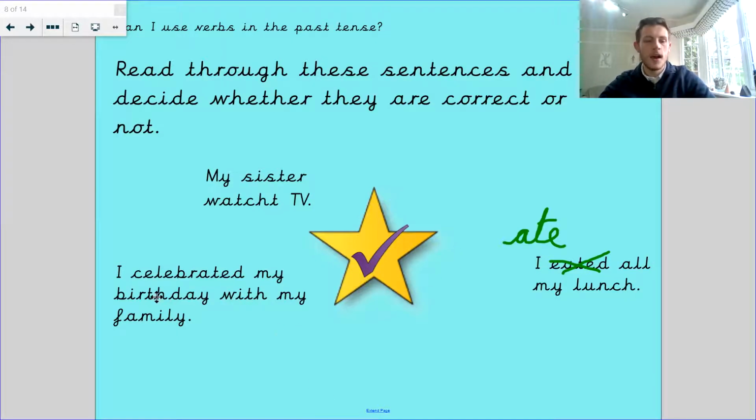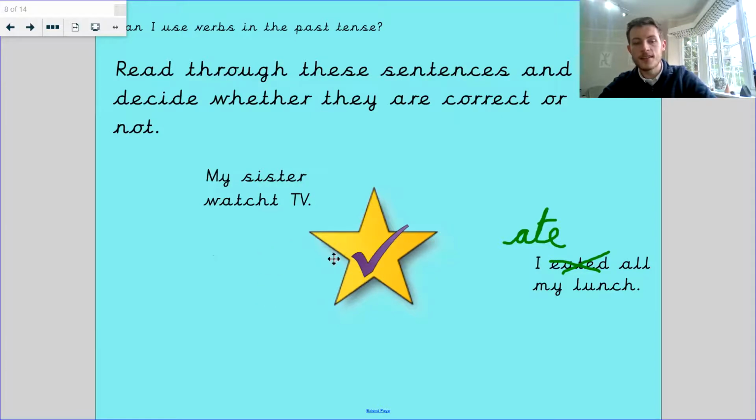Well done. I celebrated my birthday with my family. Does that sound spot on? Touch your toes? Or does it sound wrong? What do we think? I celebrated my birthday with my family. The word celebrate changed to celebrated. Correct? It is correct. Well done.